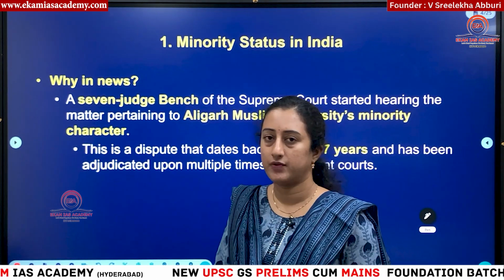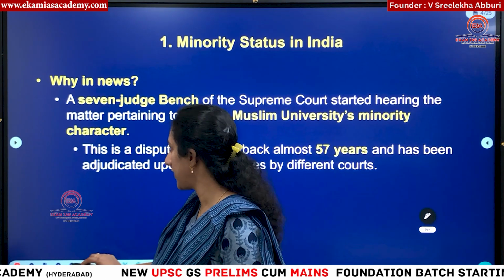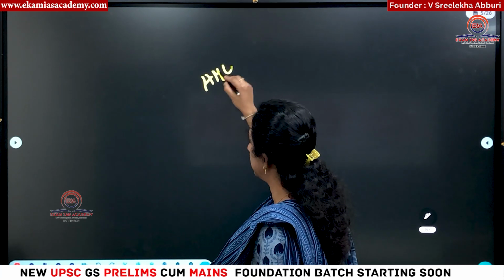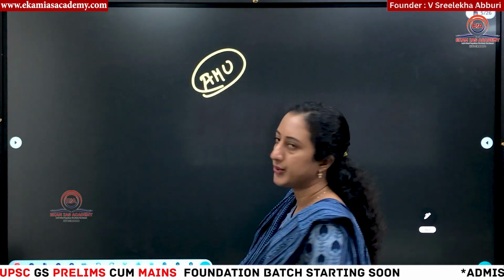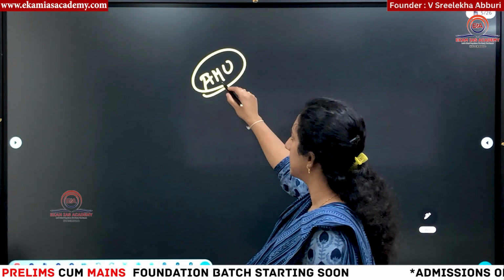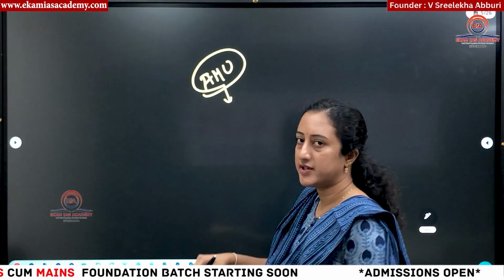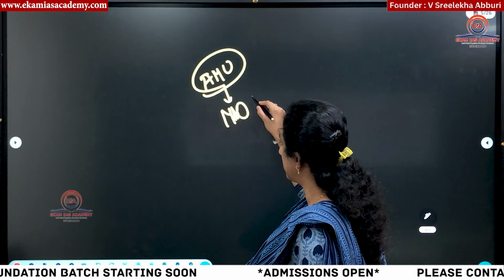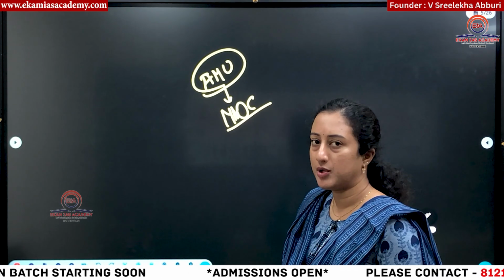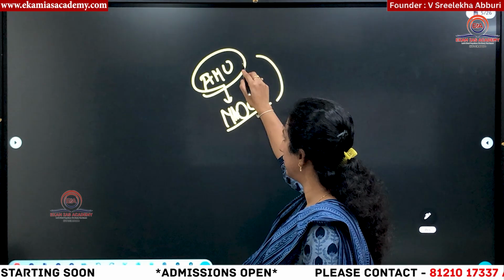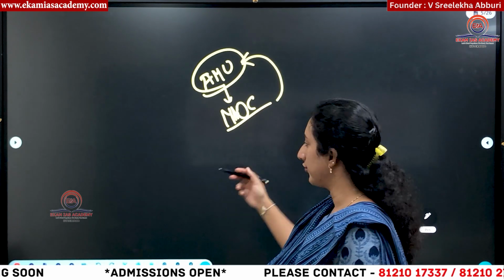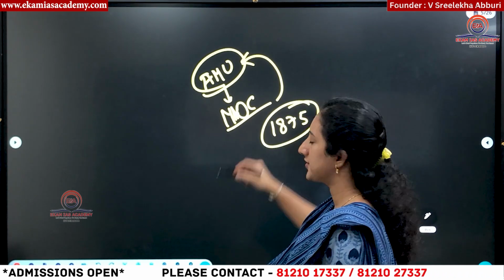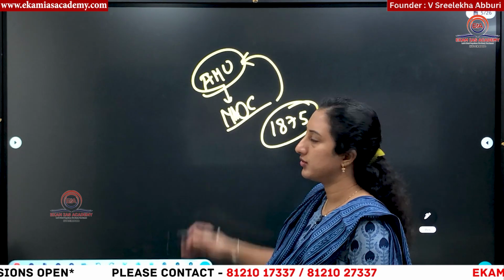Then what is the news about? Before this, let us understand the controversy surrounding Aligarh Muslim University. This is a university in Uttar Pradesh. It is one of the oldest universities, established as the Mohammedan Anglo-Oriental College, MAO, which later turned into Aligarh Muslim University. Who founded this? In 1875, Sir Syed Ahmed Khan founded this college. Later it turned into a university.